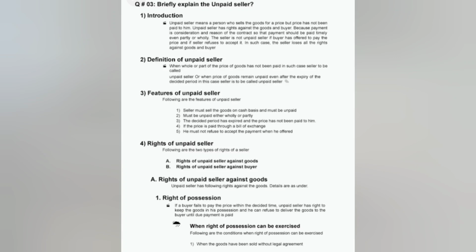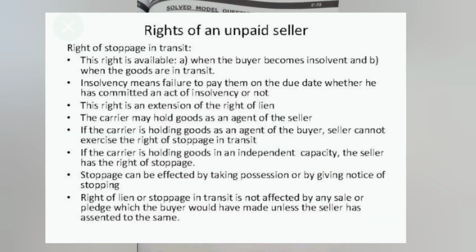First, the right of an unpaid seller against goods is the right of possession. So you can get the possession, or else you can go and sue the buyer and demand the price of the product and compensation for all the problems you are facing because of not being paid. This right is available when the buyer becomes insolvent and when the goods are in transit. Insolvency means failure to pay.